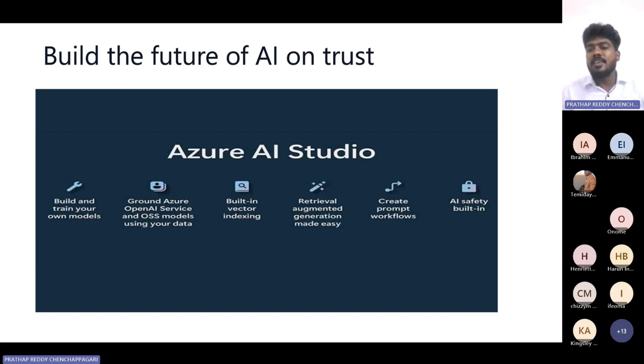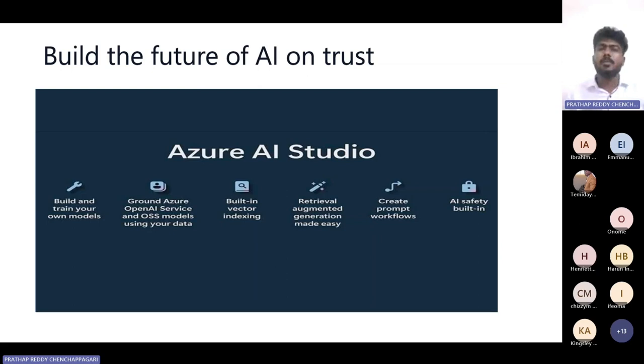And AI safety built in. Yes, of course, this is very important. We have lots of documents, right? For example, assume I'm running my own company and I have 1,000 members behind me working on my services. I have lots of information and I want to put it somewhere into the Azure AI model. Let's say there is no safety for this. So how can I trust this model? I need the safety of this model.